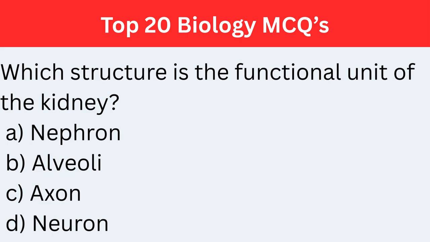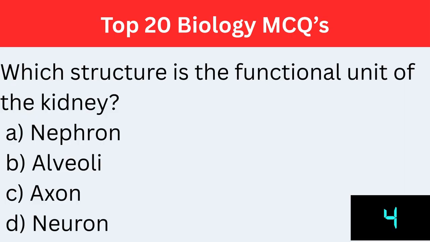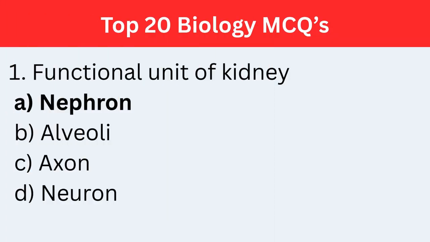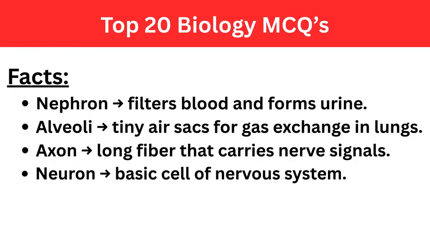Which structure is the functional unit of the kidney? The correct answer is option A, nephron. Facts. Nephron is responsible for filtering blood and forming urine.